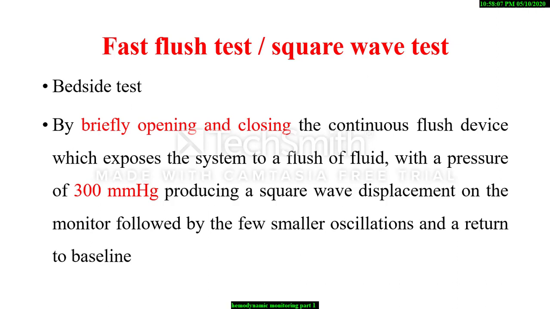Whether the degree of damping in the monitoring system is appropriate can be assessed at the bedside by the fast flush test or rapid flush test or square wave test. By briefly opening and closing the continuous flush device, which exposes the system to a flush of fluid with a pressure of 300 mm of mercury, producing a square wave displacement on the monitor, followed by a few smaller oscillations and a return to baseline.